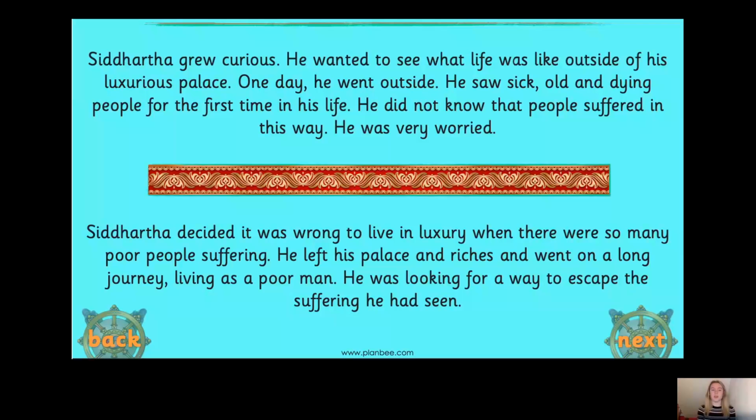Now, Siddhartha decided it was wrong. It was wrong to live in luxury when there were so many poor people suffering. So what did he do? He left his palace and riches and went on a long journey, living as a poor man. He was looking for a way to escape the suffering he had seen.